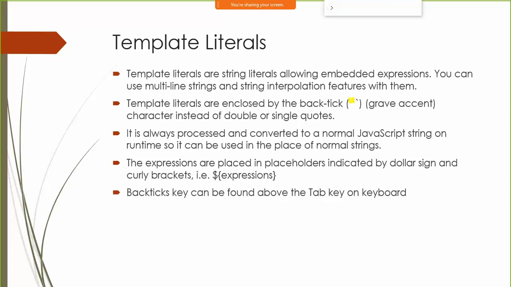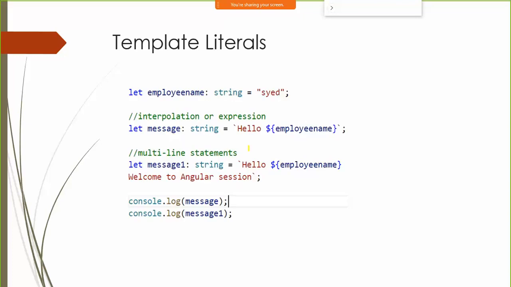So using this you can create template literals, you can access variables, and you can simply use them as part of the strings. You don't have to do string concatenation. Here's an example. I have two strings. One is employee name, another one is message. I'm creating this message, and I may want to concatenate this employee name with this message. So instead of doing string concatenation, I'm using a template literal over here. I'm saying backtick, then a string, then I'm using one variable called employee name. So its value will be added over here.